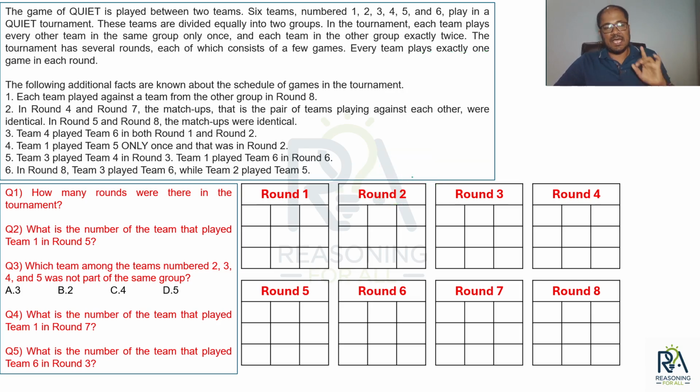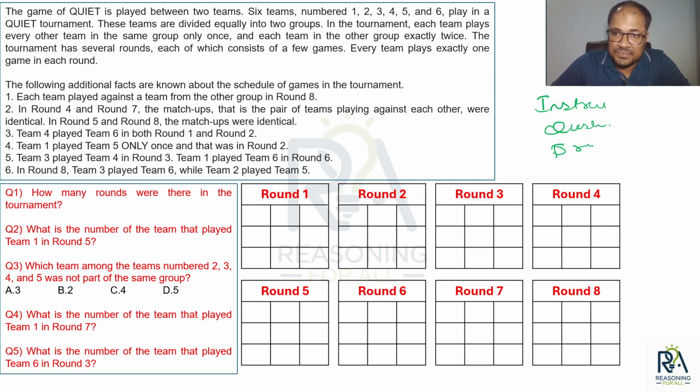Now see, I always say in any of my DILR video solutions that you should have a process. What is the process of solving? First, instruction. Then what do you have to do? Questions. Right? Then presentation. And then solution. So here, if you had gone through the questions, you have already answered a question. Which question? How many rounds are there in the tournament? There are 8 rounds in the tournament. Done. First question done.